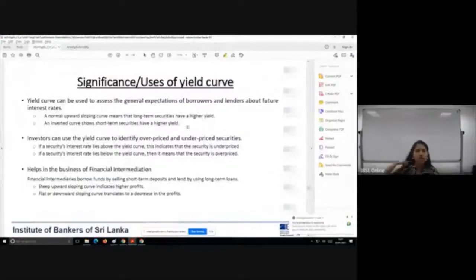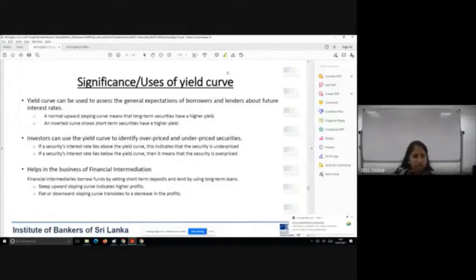Now we are going to look at something called the significance or the uses of the yield curve. We are at the final few stages and we will focus on that. So the yield curve can be used to assess the general expectation of the borrowers and the lenders about future interest rates.